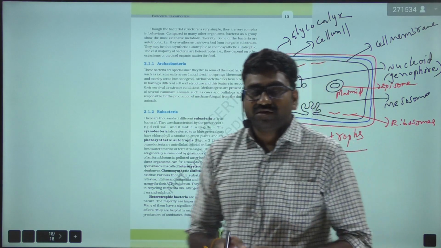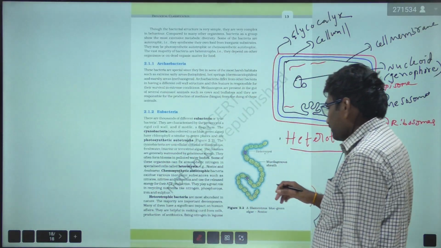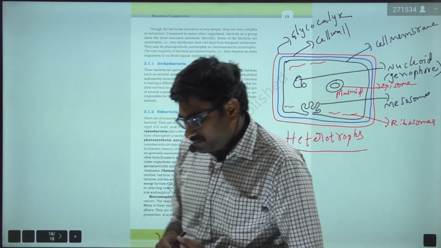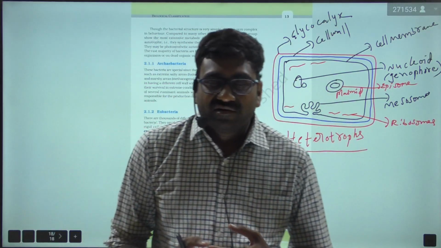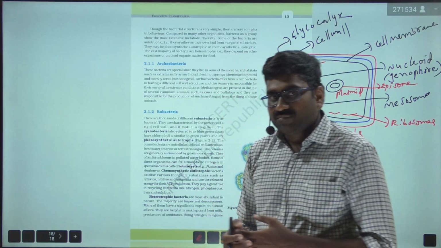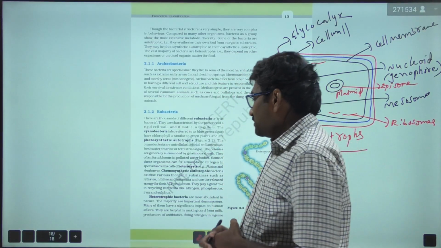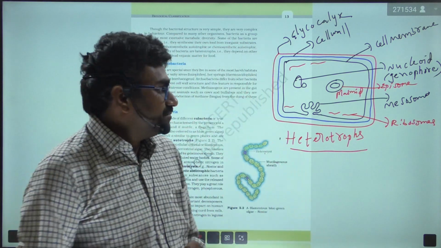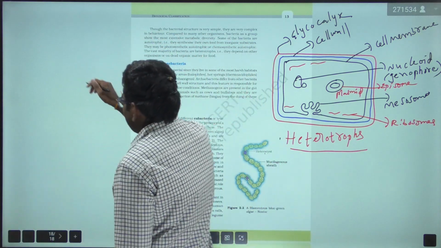They are helpful in making curd from milk, production of antibiotics, and nitrogen fixing in legume plants. So these are some of the important uses of heterotrophic bacteria.